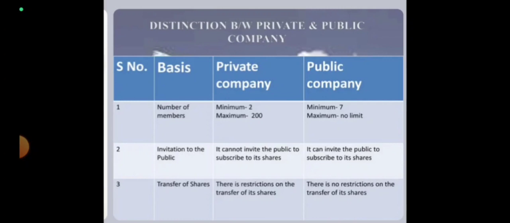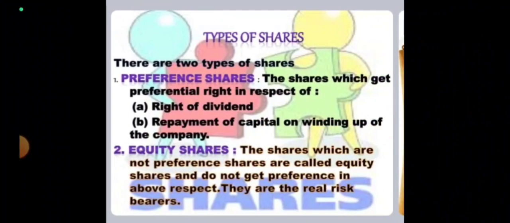Second one is invitation to the public. A private company cannot invite the public to subscribe to its shares, while a public company is free to invite the public to subscribe to its shares. Third one is transfer of shares. There is restriction on the transfer of shares when we talk about a private company, but a public company has no restriction on the transfer of its shares.